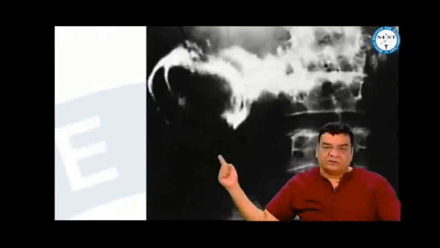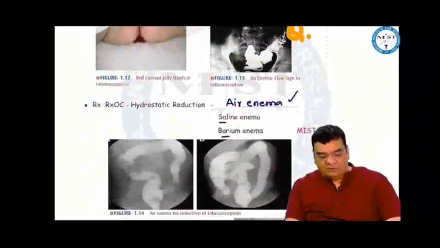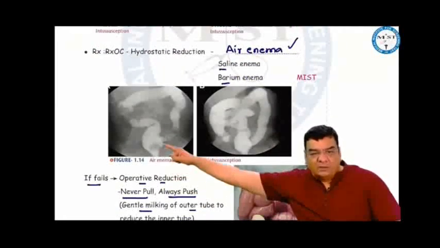If there is some space between the inner tube and the outer tube, the contrast will be flowing around the inner tube and form rings. That is a coiled spring sign. The best investigation for intussusception is CECT, and the treatment is hydrostatic reduction. We just want to reduce the intussusception, so we can use air enemas, saline or barium enemas.